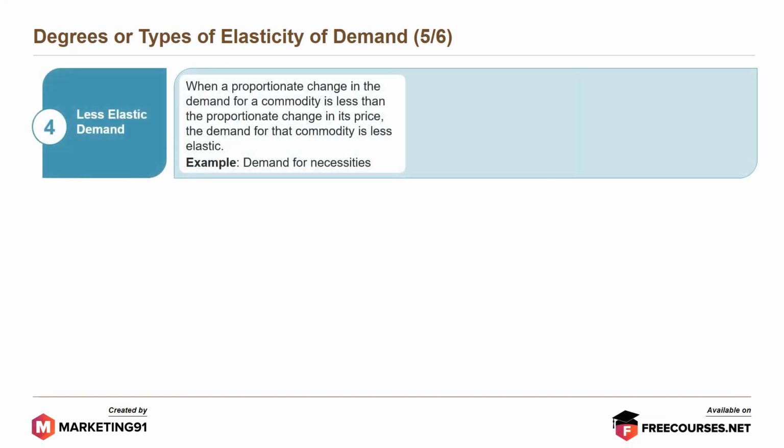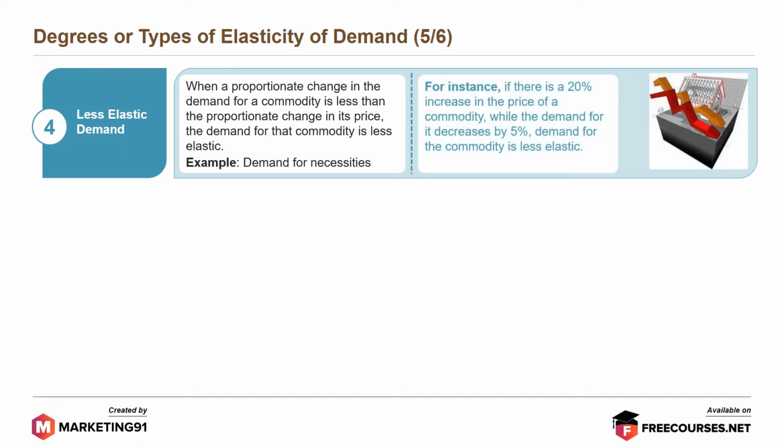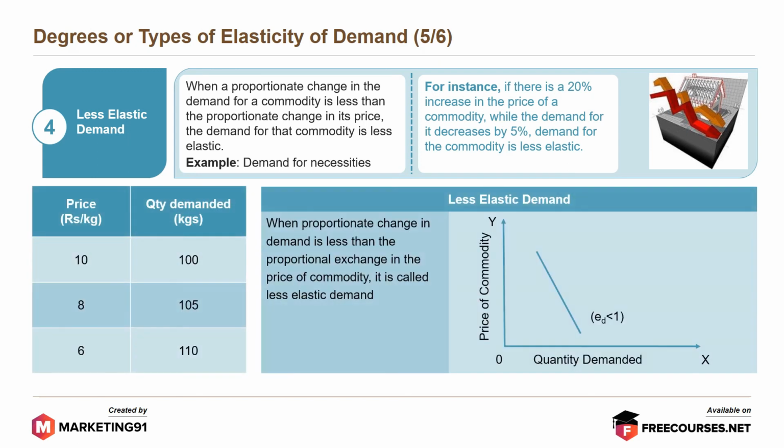Moving on to the fourth, less elastic demand. When a proportionate change in the demand of a commodity is less than the proportionate change in its price, the demand for that commodity is less elastic. Example, demand for necessities. For instance, if there is a 20% increase in the price of a commodity, while the demand decreases by 5%, demand for the commodity is less elastic.